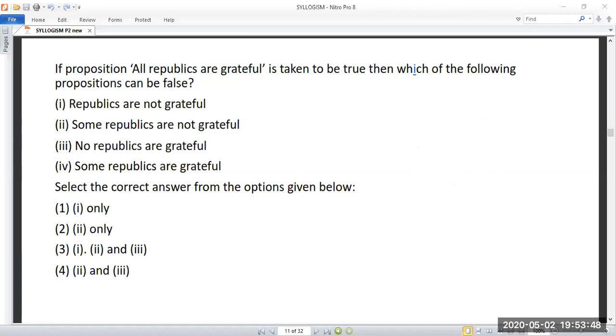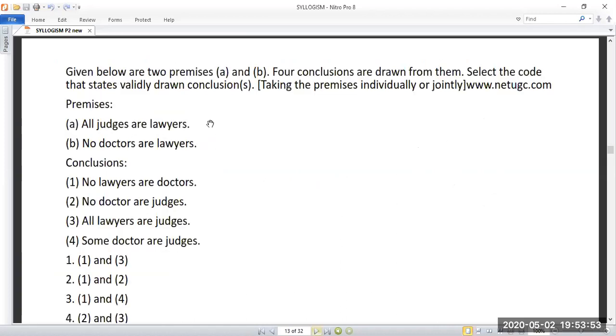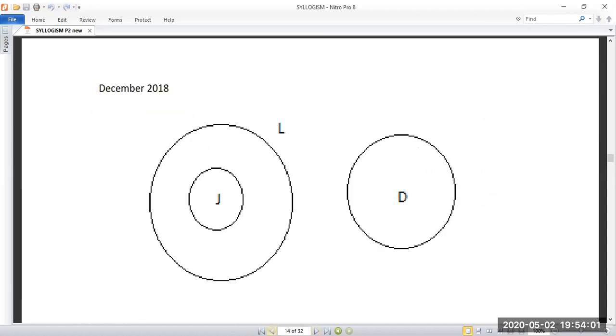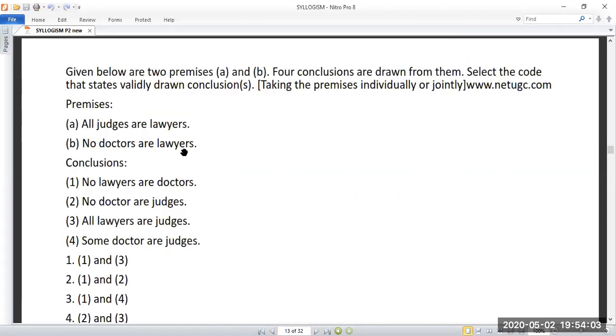We'll move to the next. So the next question, you can easily solve this question, and this is the question which was asked in the December 2018 UGC NET exam. They have asked the same question. So you solve this, please.